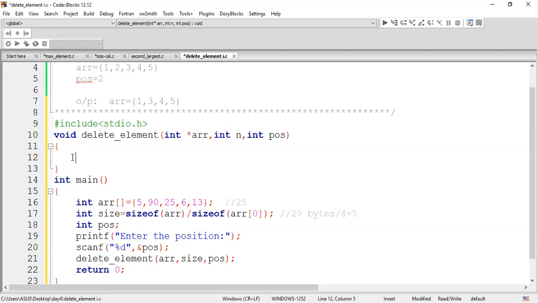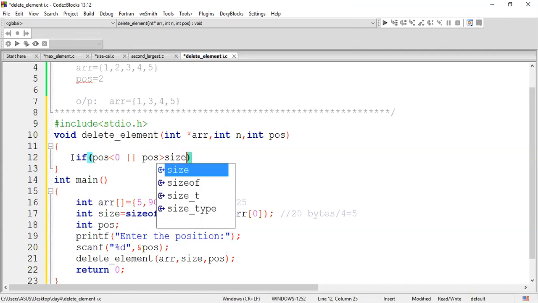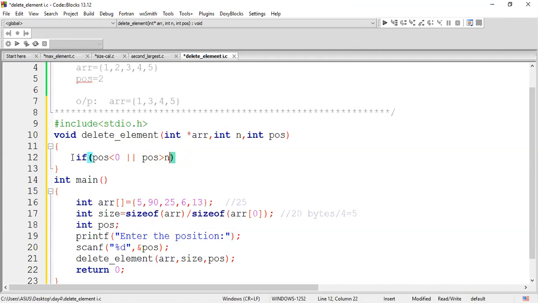Here I'm supposed to check whether the given position is within range or not. That is the first condition. If my position is less than 0 or if the given position is greater than the given size, which we can call n, we have accepted the variable name n, right?